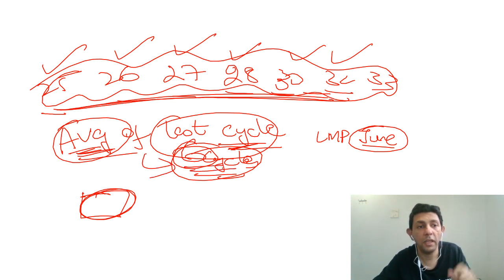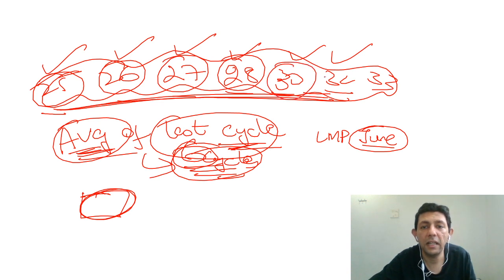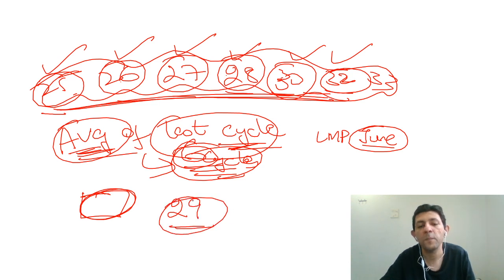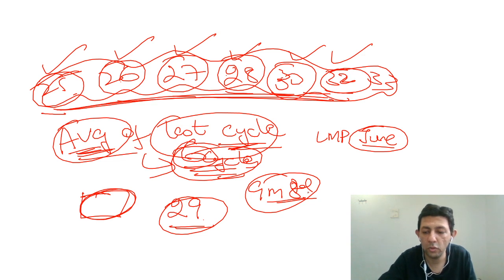Cycle length. Okay, so sir, she got periods after 25 days. The next time it was a 26-day cycle, then 27-day, then 28-day, then 30-day, then 32-day cycle. I will add all these 6 numbers, divide by 6, and whatever number I get, suppose I get 29 as the answer, then I know I will add 9 months and 7 days plus this 1 day extra. I will be adding 9 months 8 days. Is this understood to all of you?